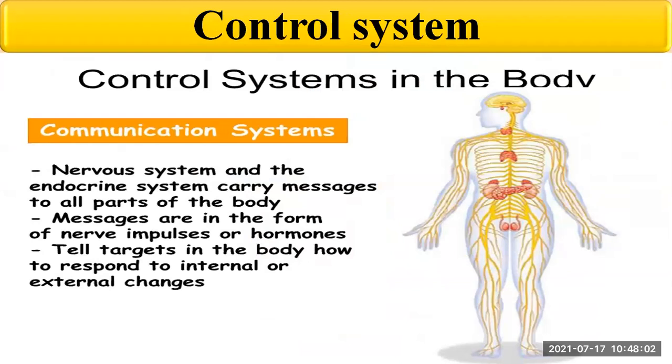All these systems are working in coordination with each other with proper functioning. And for performing all these functions, they require what?